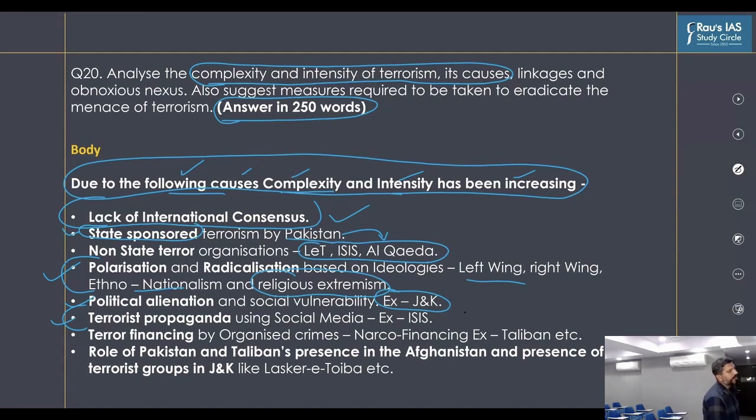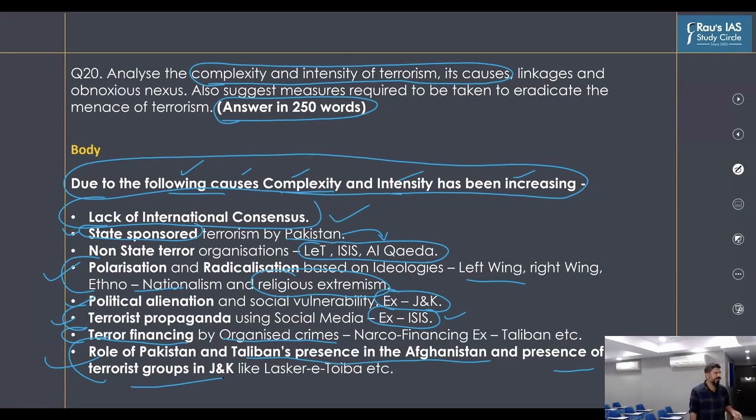So we keep on supporting the arguments in favor of causes by using some of these examples. Then another cause is, of course, terror financing. As we have learned, it is integrated with organized crimes like drug trafficking and human trafficking. Then, of course, there has been an increasing role of Pakistan. The Taliban's presence in Afghanistan makes it more vulnerable, and the presence of terrorist groups in Jammu and Kashmir makes India vulnerable to terrorism. These are the causes, and the complexity and intensity have been increasing because of these causes.